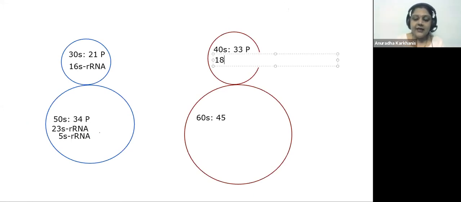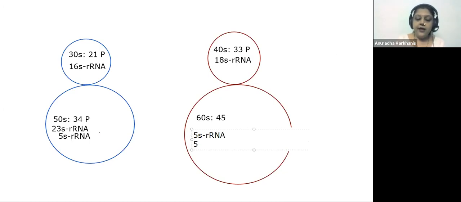It's going to have 18S rRNA in the smaller subunit, and it is going to have 5S rRNA, then 5.8S rRNA, and it's going to have 28S.